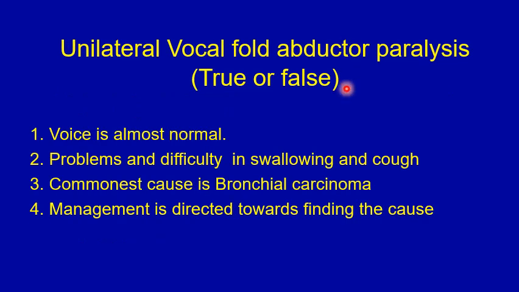True or false statements on unilateral vocal fold abductor paralysis. Number 1, the voice is almost normal. Number 2, there are problems and difficulty in swallowing and cough. Number 3, the commonest cause is bronchial carcinoma. Number 4, management is directed towards finding the cause of the paralysis. Choose which is true and which is false.